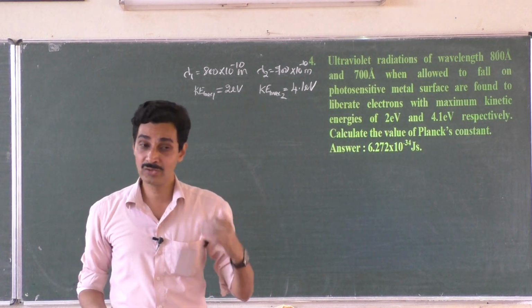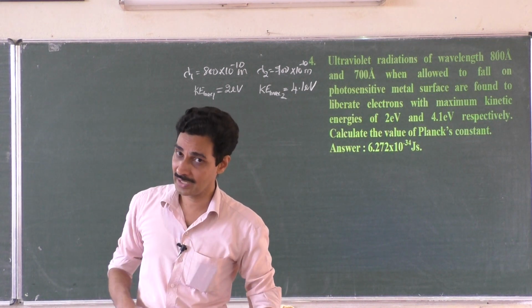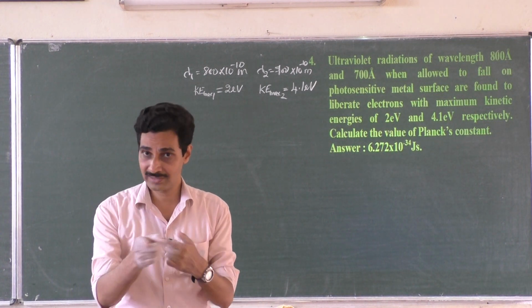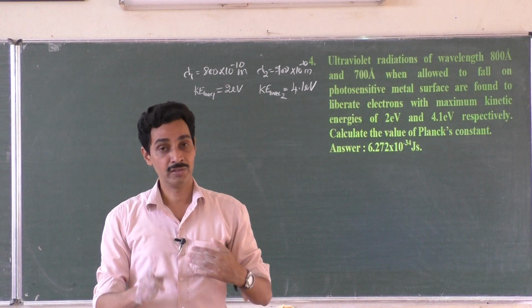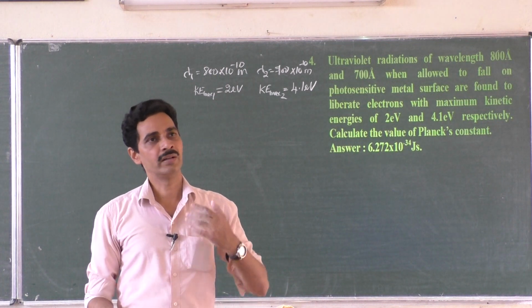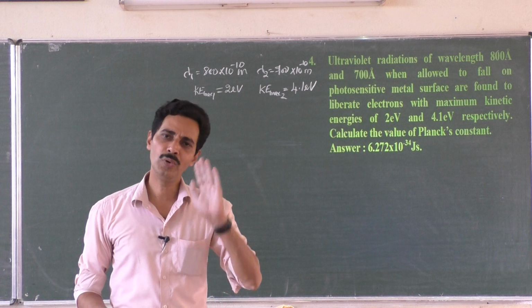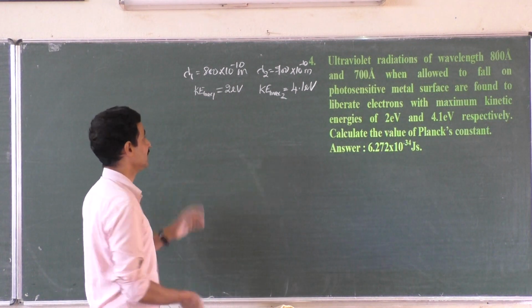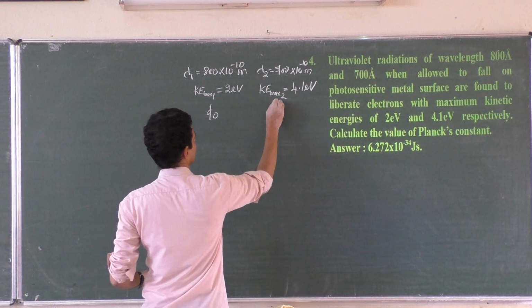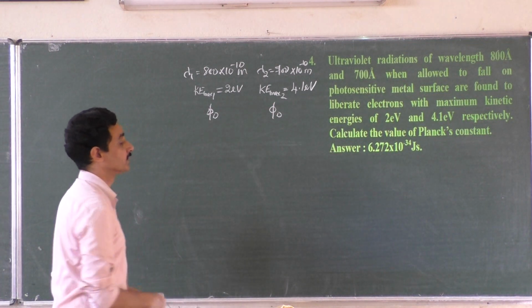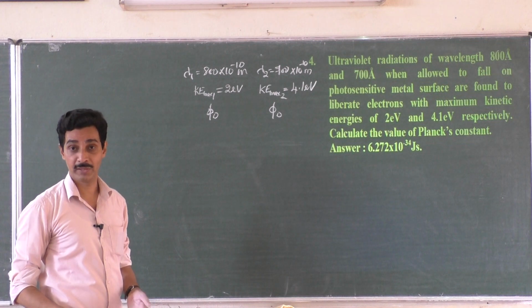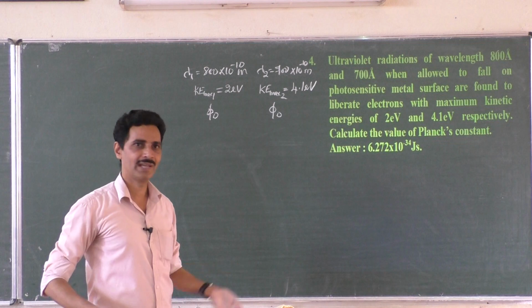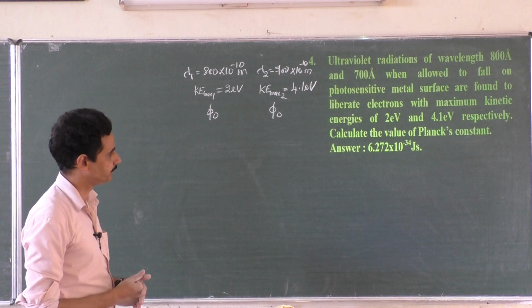Does the money that you give to the conductor depend on how much you have taken from your father? No. Whatever money you take from your father, it should be more than the required money for the journey. Nu should be greater than nu naught. Whatever money you take from your father, you give only 70 rupees to the conductor, not more than that. Similarly, work function is a constant. So that can be deleted after writing in the formula. You have to write two formulas. The problem itself says you have to write two formulas. Somehow they get deleted. Then what else?